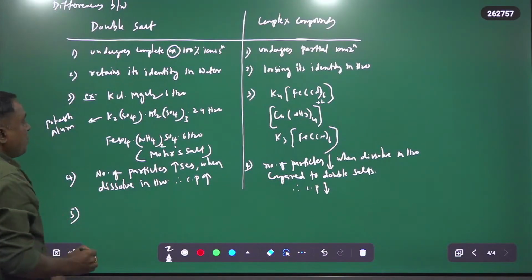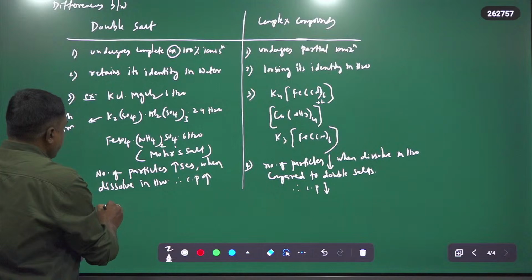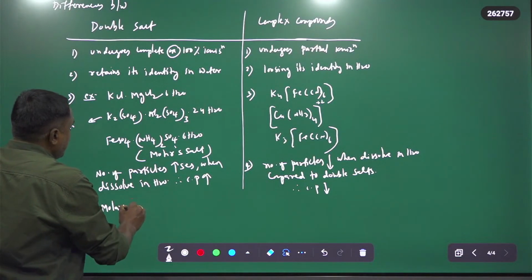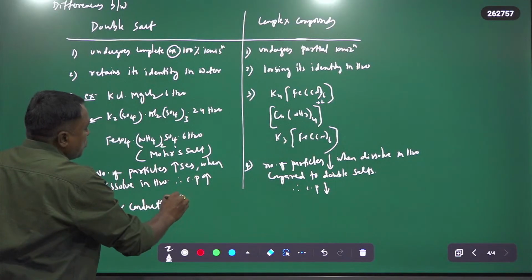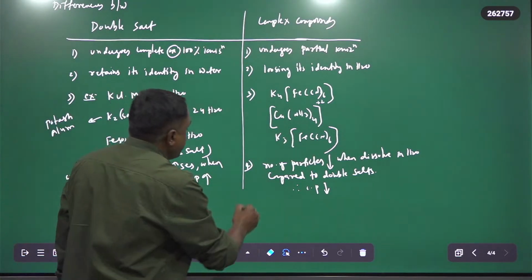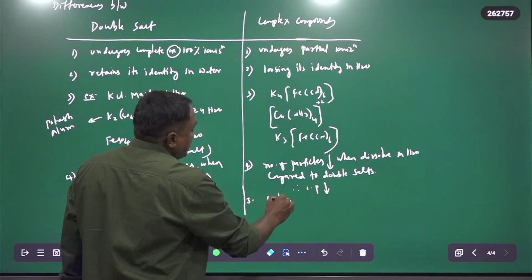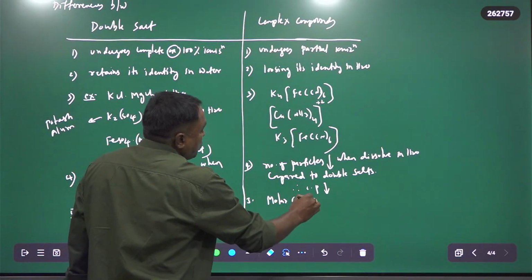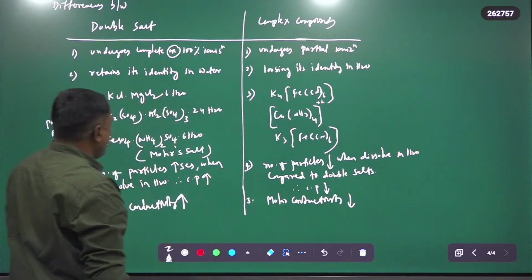Here the number of particles increases, that's why molar conductivity also increases in the case of double salts, whereas in the case of complex compounds molar conductivity decreases.